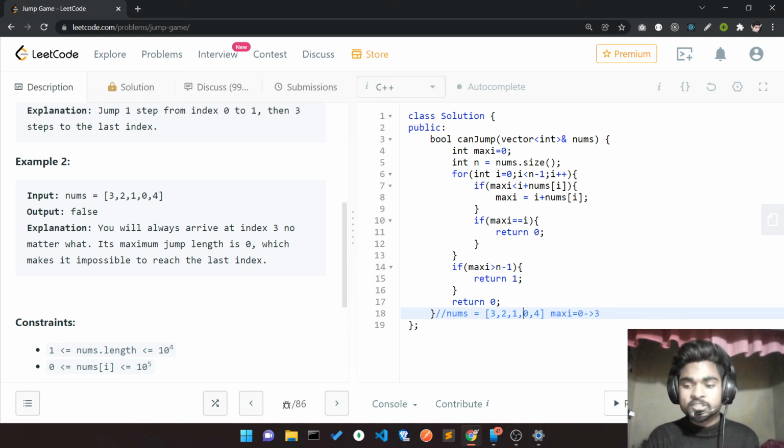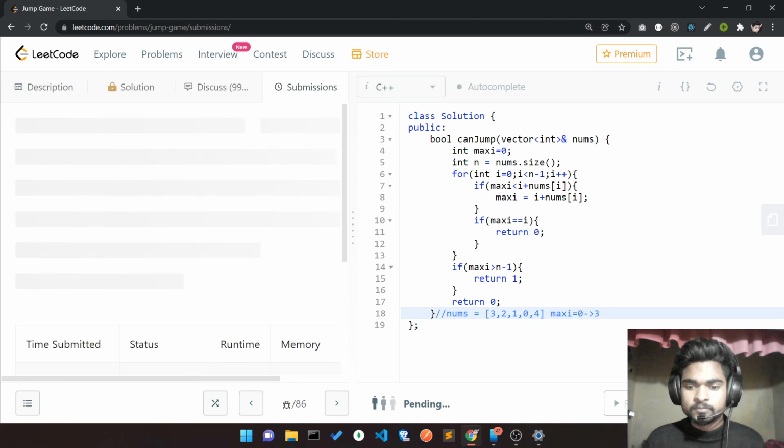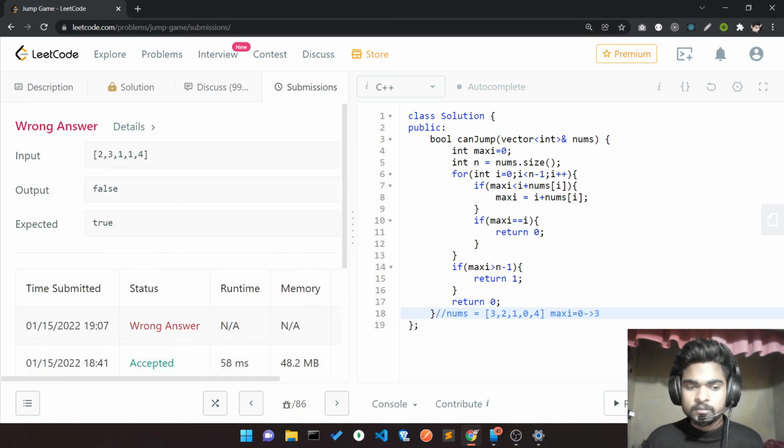And let's submit this code, guys. Okay, it's giving me a wrong answer. Okay, now I've got it. Why? So let's submit this code again, guys.